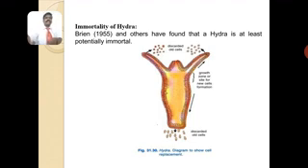This is the first time, Brian in 1955 referred to hydra as immortal. He said that hydra is immortal, that means there is no death at all.